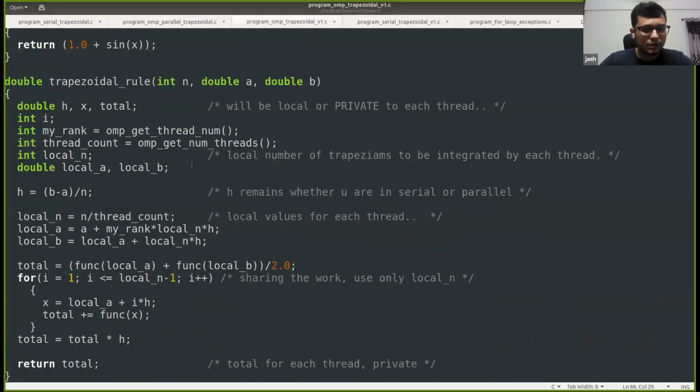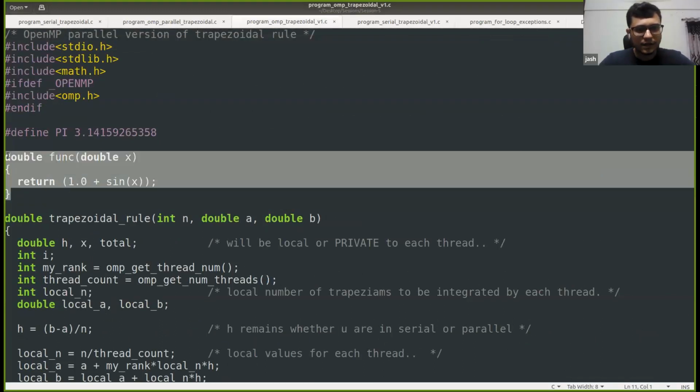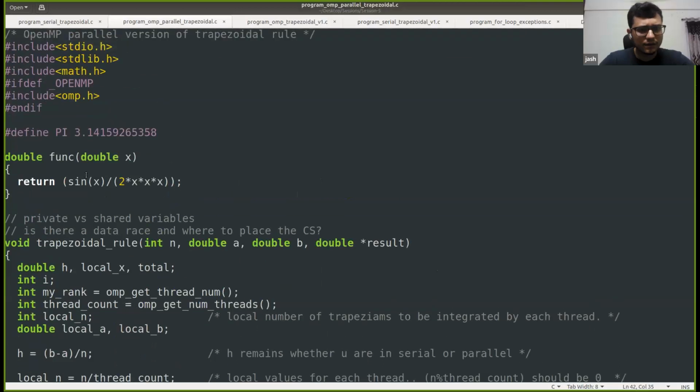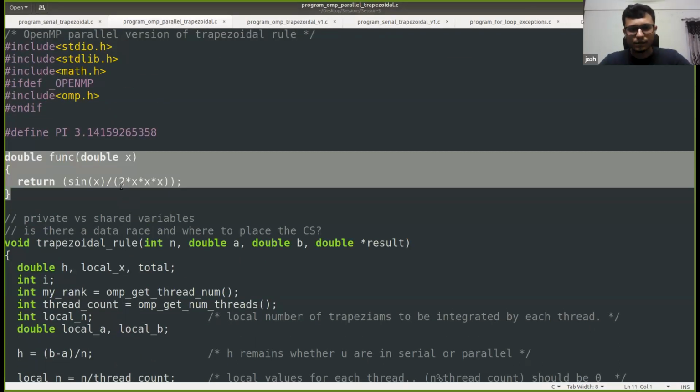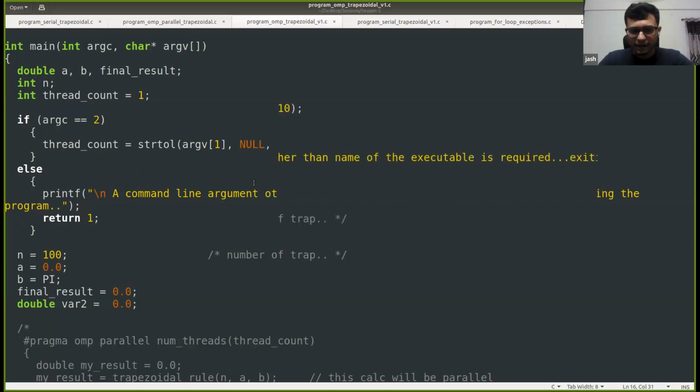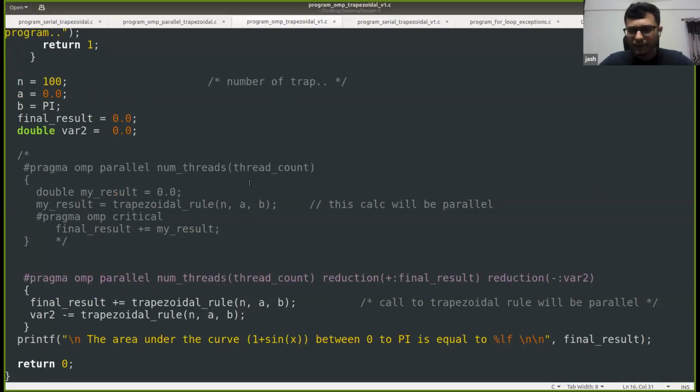Right, the function in this case is 1 plus sine x, while in the previous case it was sine x divided by 2 into x cube. So this will calculate the area under the curve correctly as we saw for the previous case, using the same trapezoidal rule.